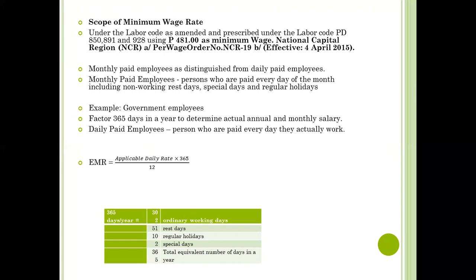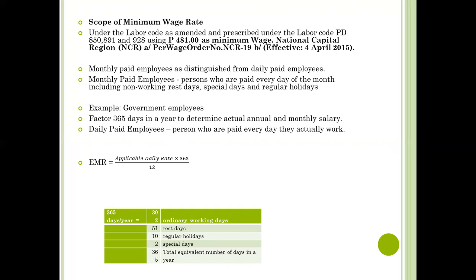So the monthly paid employees are distinguished from daily paid employees. Monthly paid employees are persons who are paid every day of the month, including non-working rest days, special days, and regular holidays. For example, government employees. The factor is 365 days in a year to determine actual annual and monthly salary. We have here our computation. So here, our EMR is equal to the applicable daily rate multiplied by 365 days divided by 12 months.